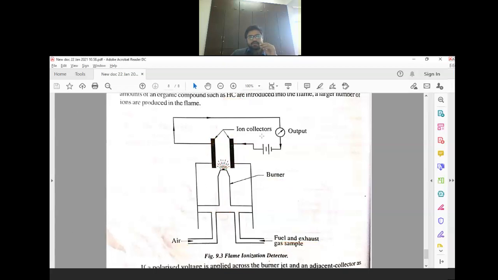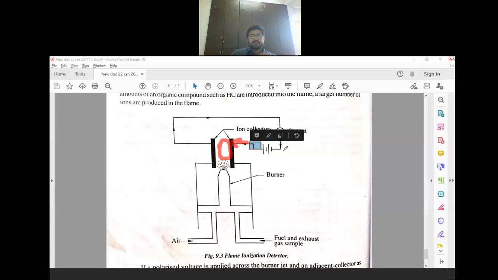Now here we have connected one power source. Suppose here we have a power source, it may be a battery, or any power source. So we all know that current will try to flow here in this direction. Clear? So the value of current depends on the ionization here, and ionization depends on hydrocarbon.